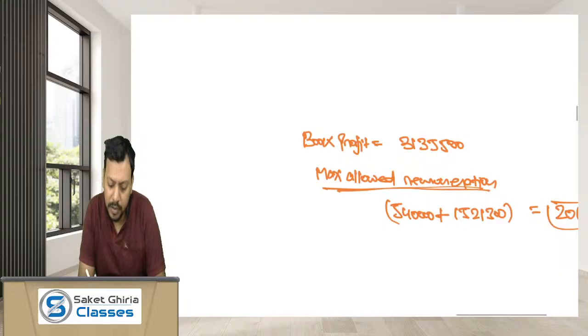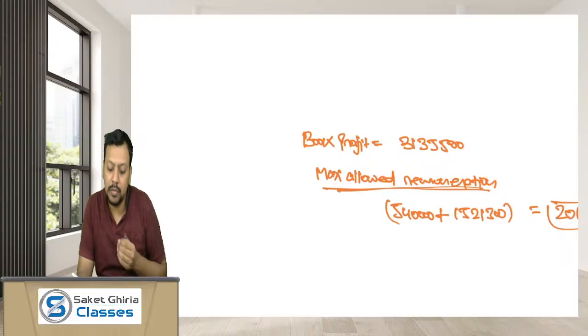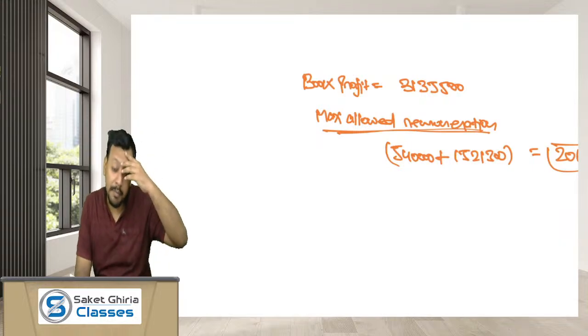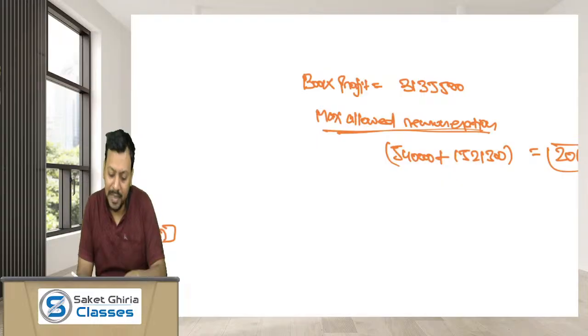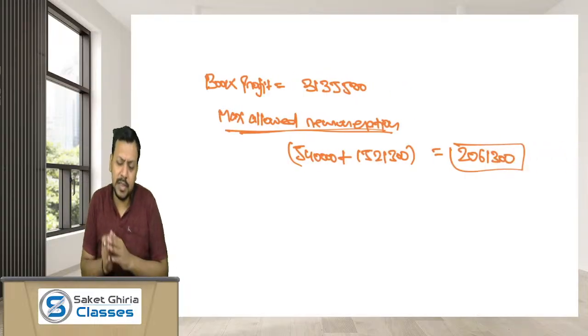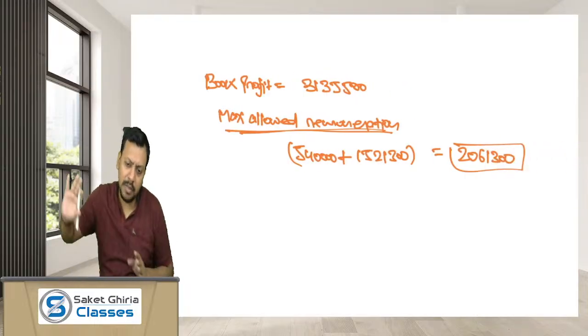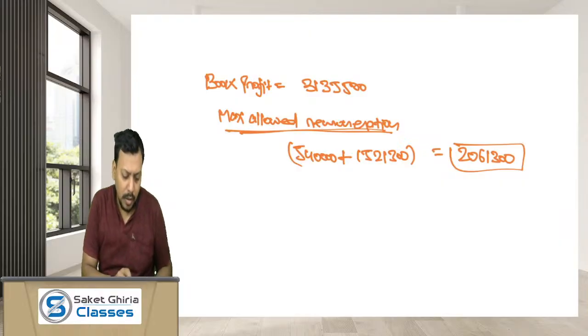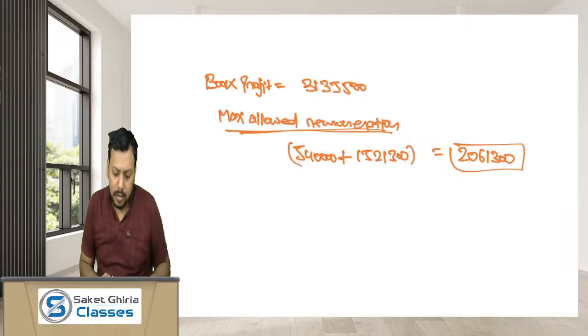I have already calculated 31,35,500, I think. So the maximum remuneration is as per book profit. Remember what would be the maximum remuneration? First 6,90,000, then the balance 60%. 31,35,500. Okay.